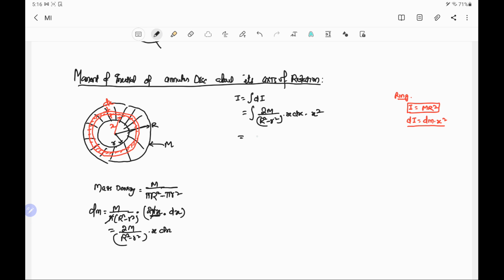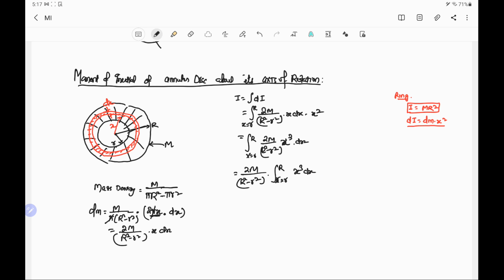To calculate the moment of inertia of the annular disk, we have to take the whole area. For that, we take the limit of x from the inner radius, small r, to the outer radius, capital R. That means x equal to small r to capital R, of 2M by R square minus r square into x cube dx. The constant term is taken out, 2M by R square minus r square, into the integral from x equal to r to capital R of x cube dx.